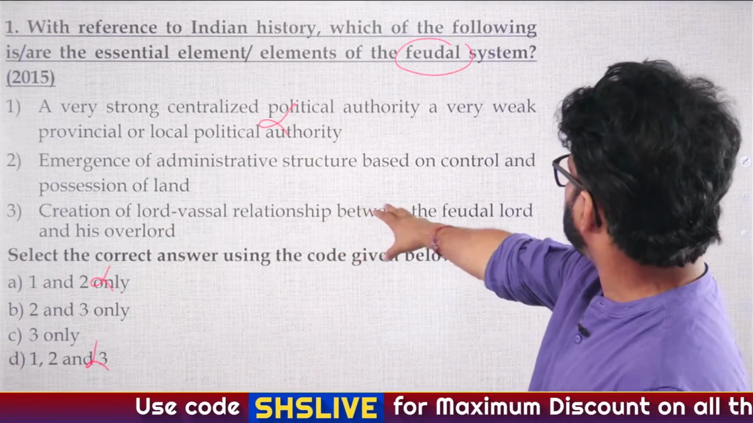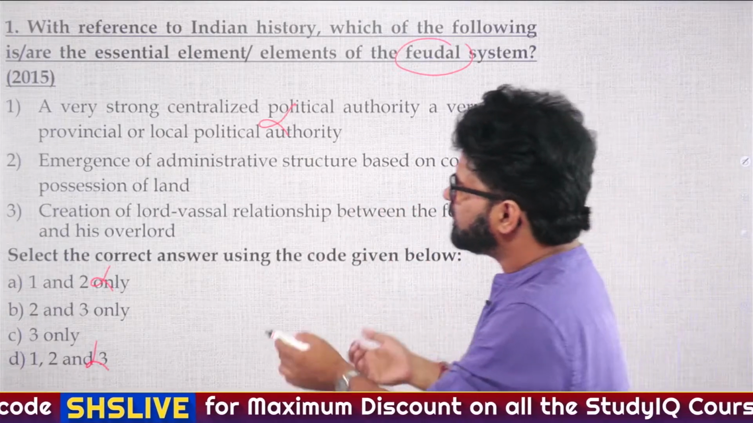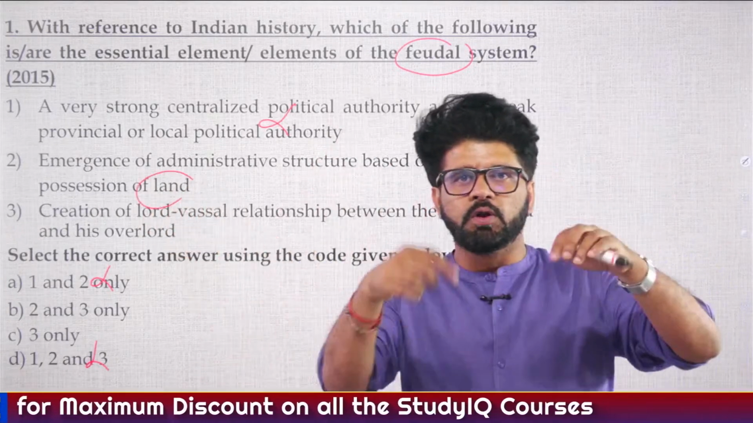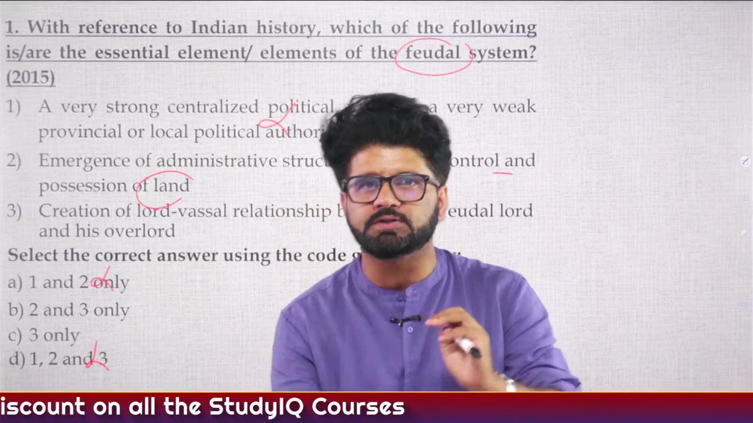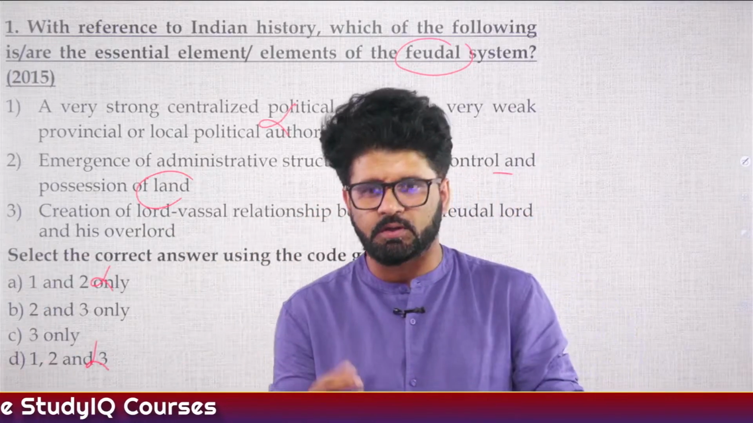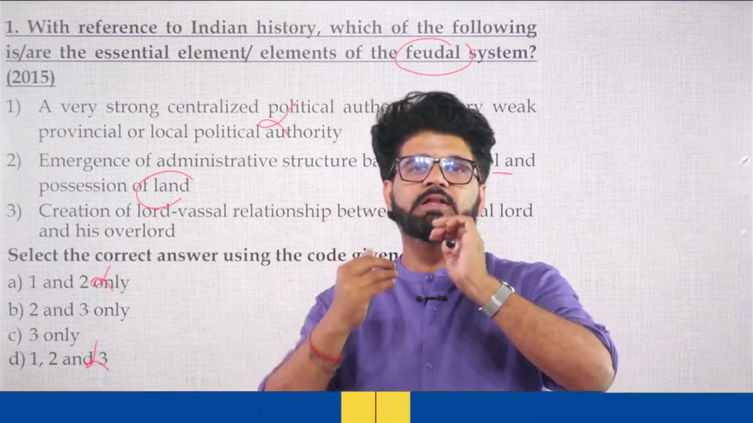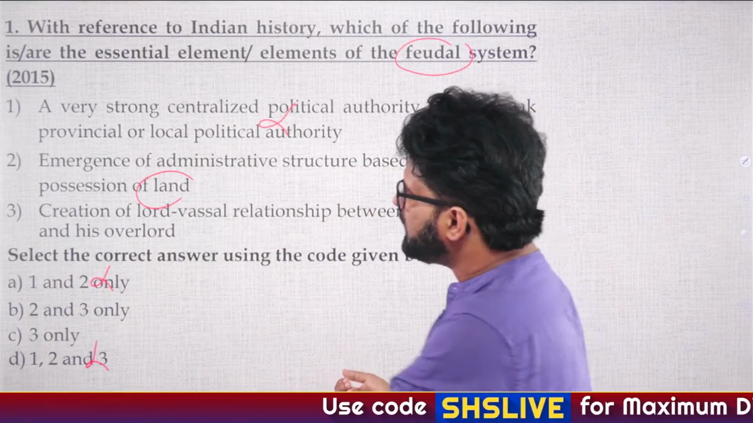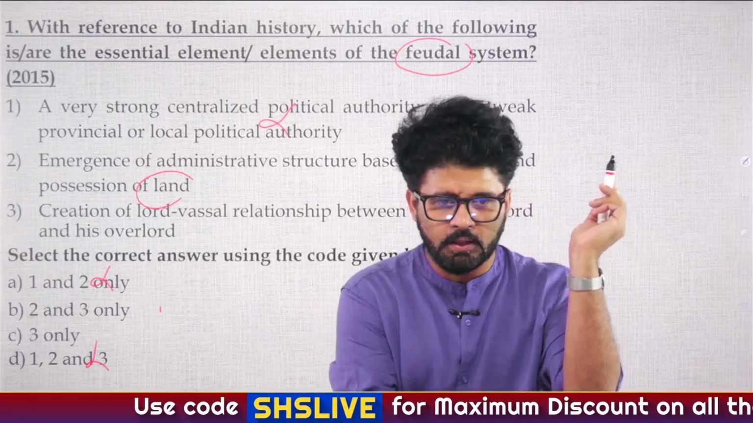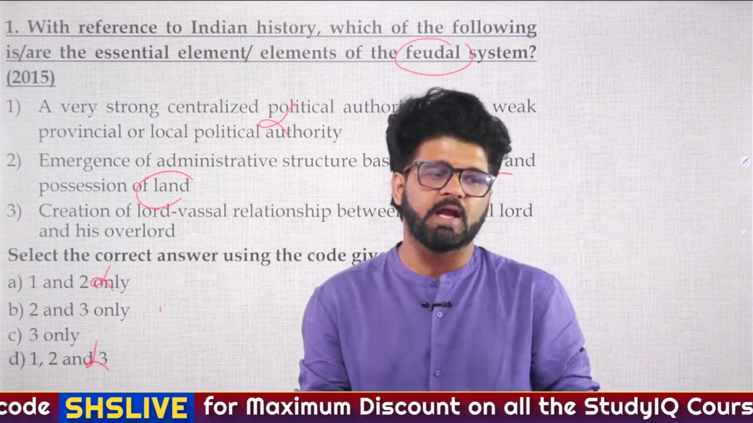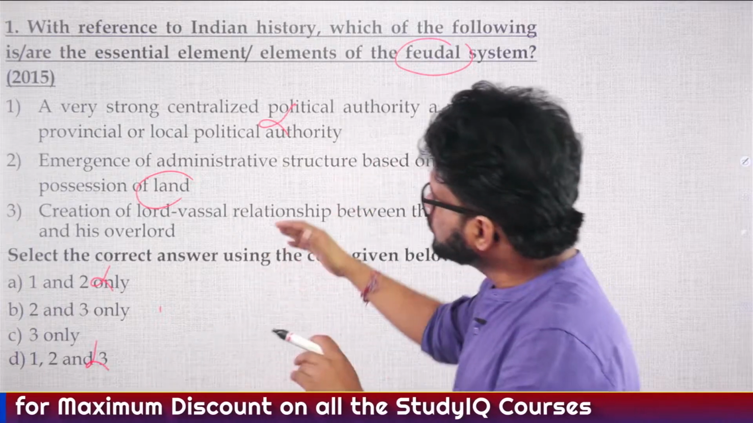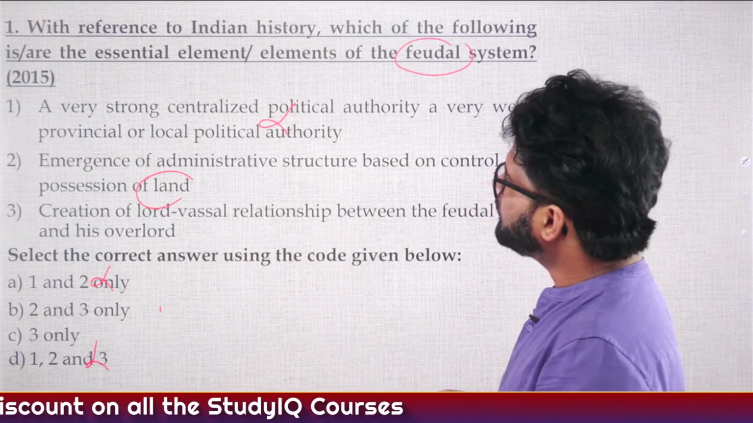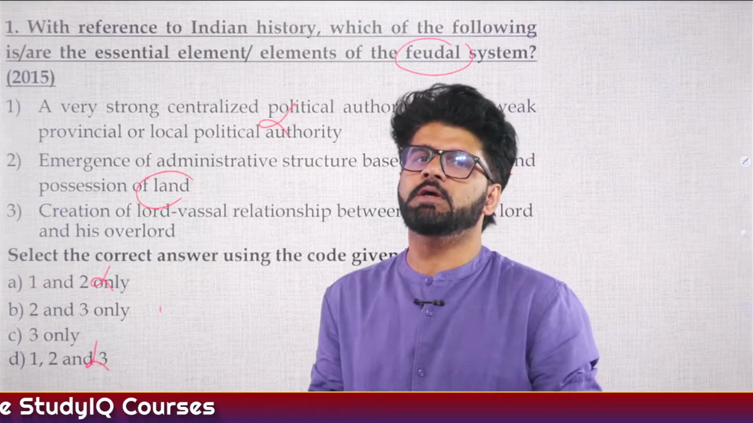Emergence of administrative structure based on control and possession of land. We have seen that most of the attributes of feudalism revolve around land possession. If you have lands, you will give land grants. That will lead to sub-infeudation of land, all these things, right? So the answer is B, 2 and 3. I don't know why initially people were hovering around C. The answer is B. Fine. So revise these questions, because if you get PYQs wrong, then that is a matter of concern.